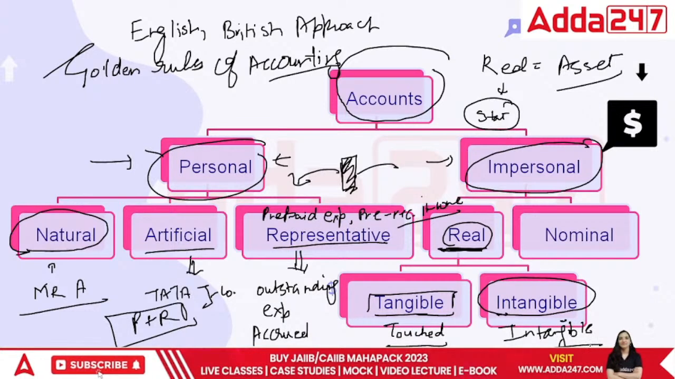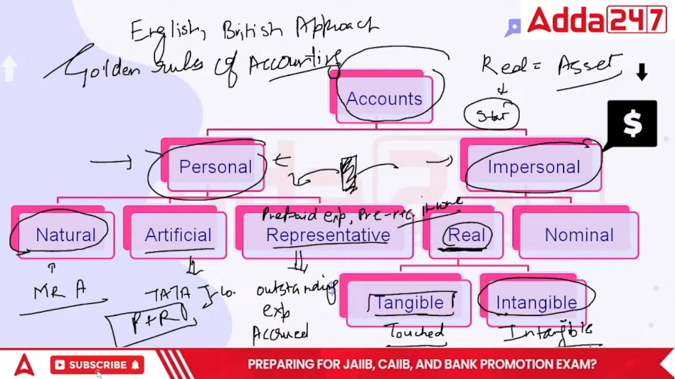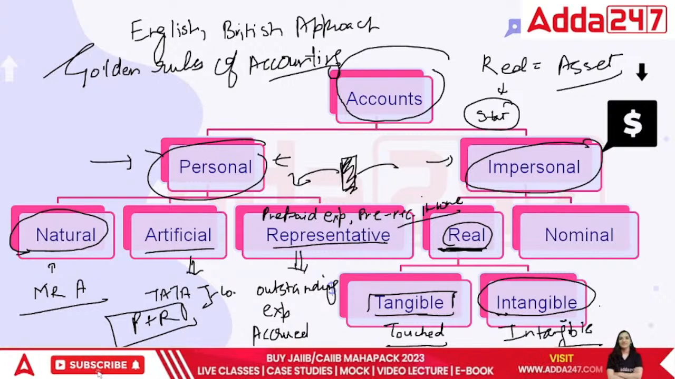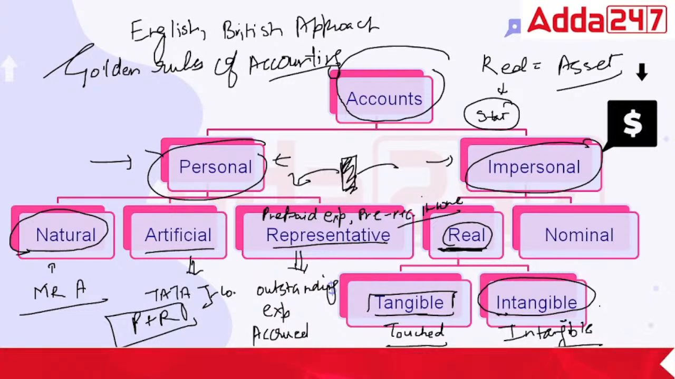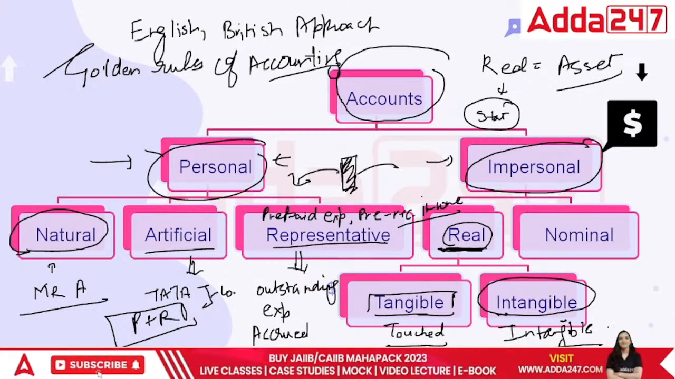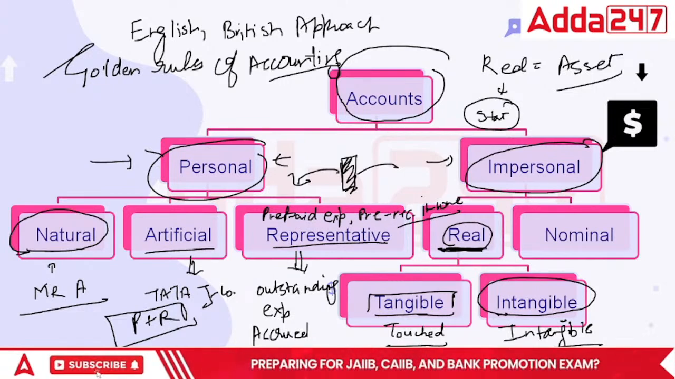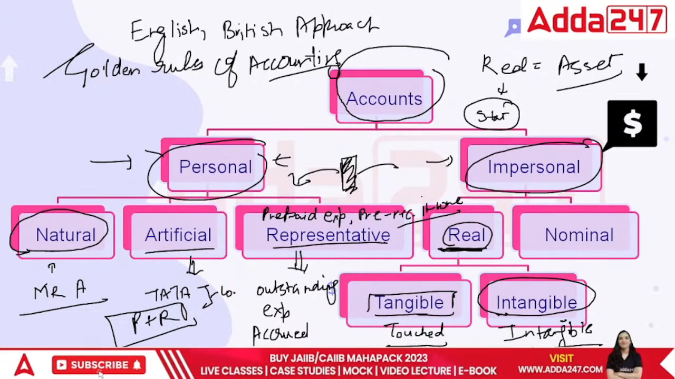For example, tangible can be land, building, cash, machinery. While in terms of intangibles, what do we call intangibles there? Intangibles are something which can be stated as goodwill, patents, copyrights, trademarks. If I have any goodwill, any patents or any trademarks, we cannot touch them.